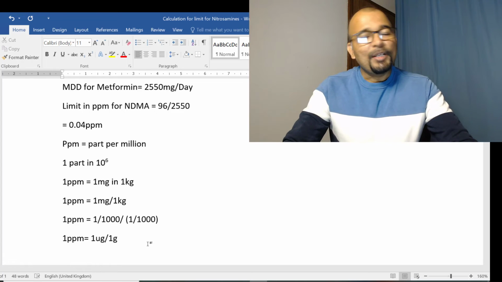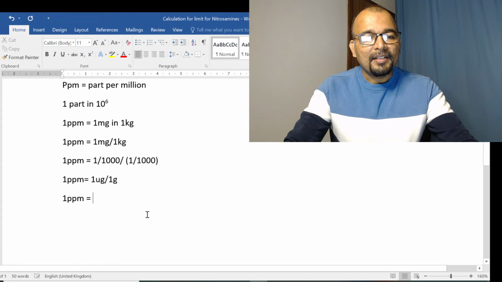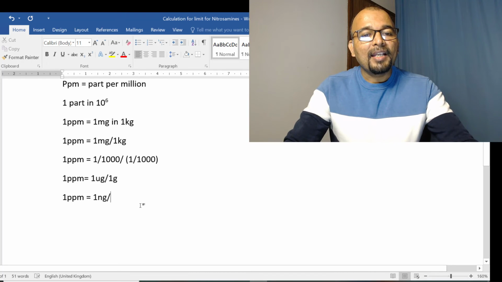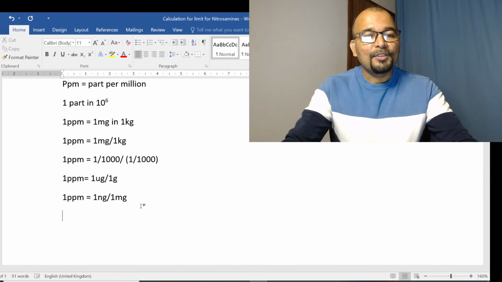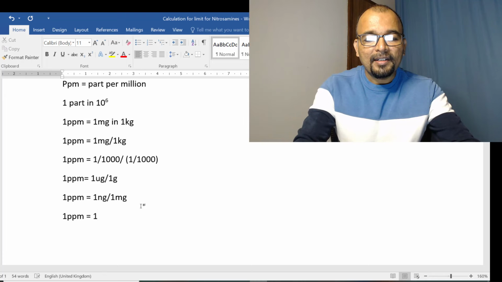So 1 ppm is also equal to 1 microgram per gram. Further, if I divide this by 1000, this will become 1 nanogram, and this 1 gram will become 1 milligram. So in short, 1 ppm is also equal to 1 nanogram per milligram.